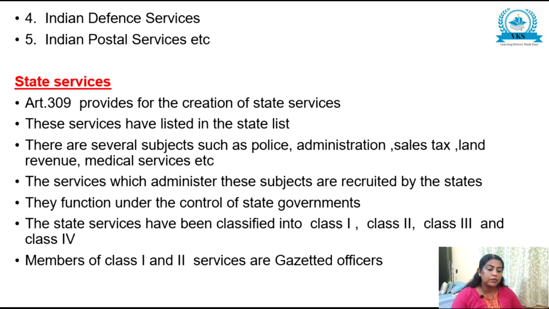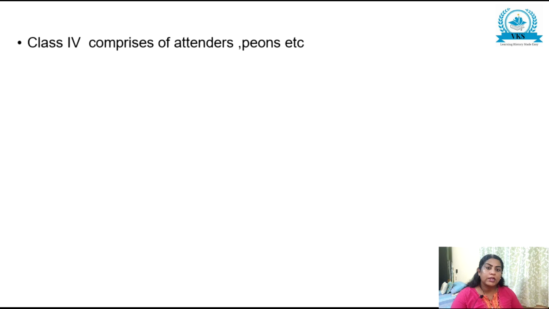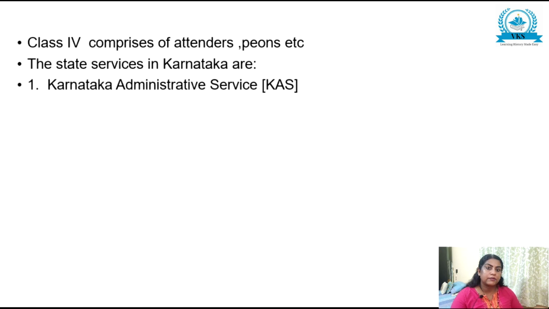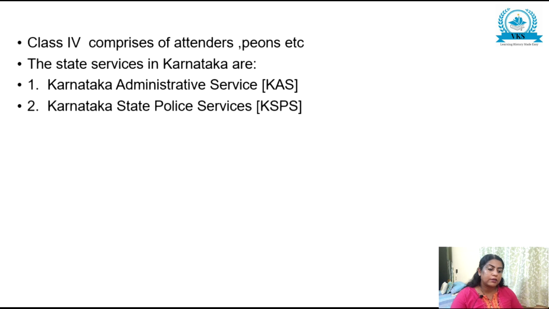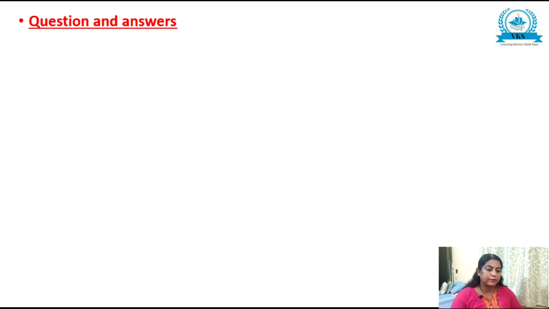Members of Class 1 and 2 services are gazetted officers. Class 3 consists of clerical staff and others. Class 4 comprises attenders, peons, etc. The state services in Karnataka are Karnataka Administrative Service KAS, Karnataka State Police Service KSPS, Karnataka Forest Services, Karnataka Education Services, Karnataka Sales Tax Services, etc.